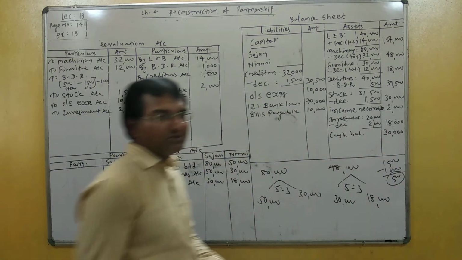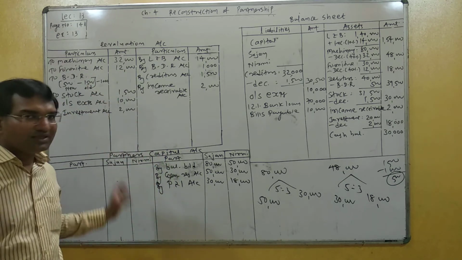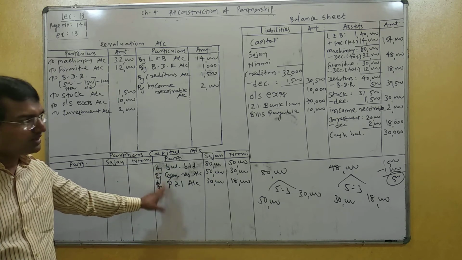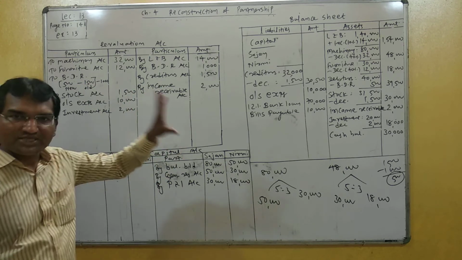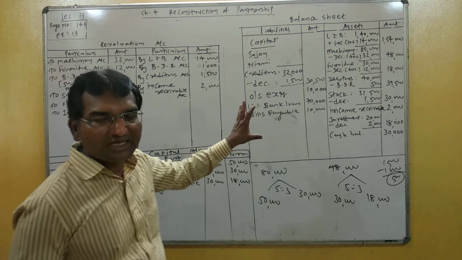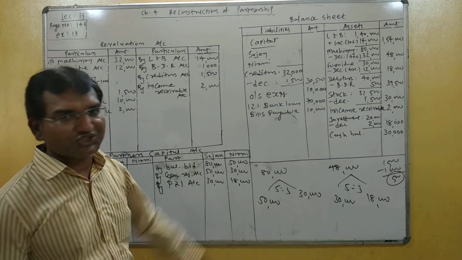You understand how to start the example? First of all, we prepare 3 accounts. Then after that, write down the balance of capital, general reserve distributed, P&L distributed. Then after that, revaluation of assets and liabilities. After completion of all adjustments, we have to write unaffected particulars in the new balance sheet, same as in the old balance sheet. And now the closing section.